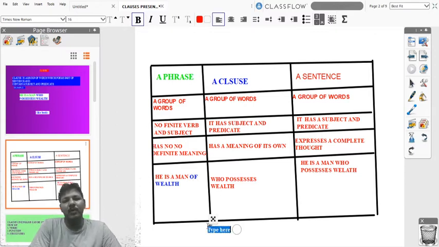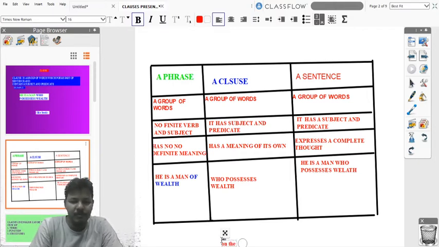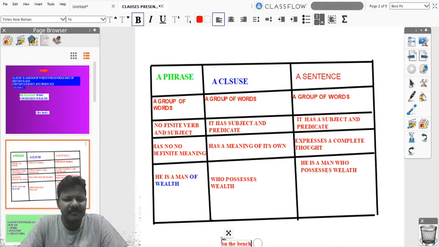Let me give one more example for phrase. On the bench, so it is a phrase, friends. It has no subject and verb in it, and it has no definite meaning when you use it separately, but when you use it in a sentence, it will be meaningful. For example, the book is on the bench, so then it will be meaningful, friends.